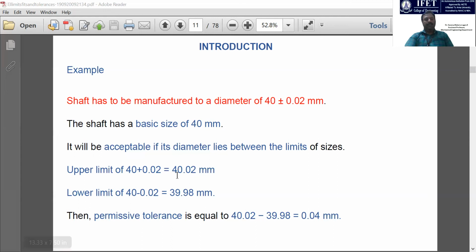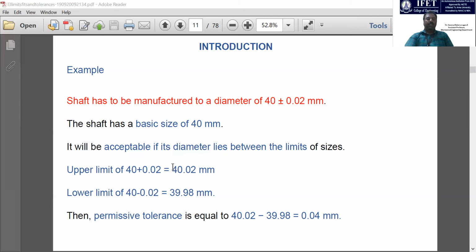The maximum acceptable diameter of the shaft is 40 plus 0.02, which is 40.02 mm, and the lower limit is 40 minus 0.02, which is 39.998 mm.